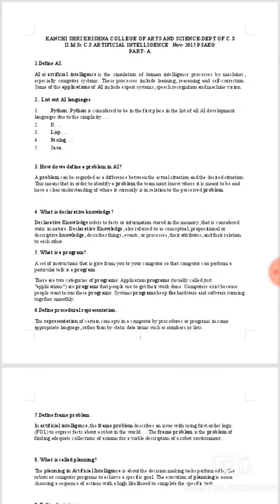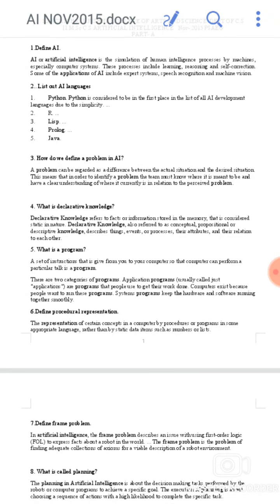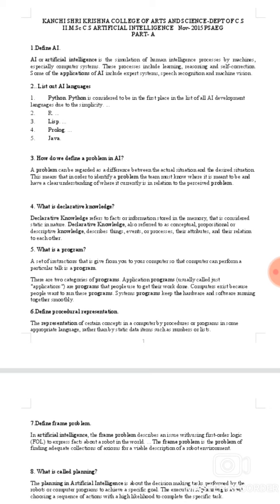Number 15, University Question Paper, Artificial Intelligence, Part A. Define AI. AI, or artificial intelligence, is a simulation of human intelligence processes by machines, especially computer systems. This process includes learning, reasoning and self-correction. Some of the applications of AI include expert systems, speech recognition and machine vision.